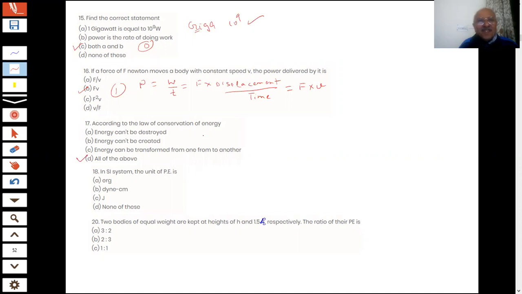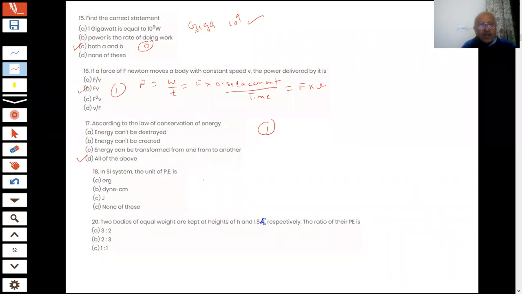That is the correct answer because this is what you mean by conservation of energy. Energy can be transformed from one to another, but it can't be created, it can't be destroyed, but there is a transformation of energy. Now this answer is correct. Okay, next question on the screen. In the SI system, the unit of potential energy is erg, centimeter, joule, none of these.